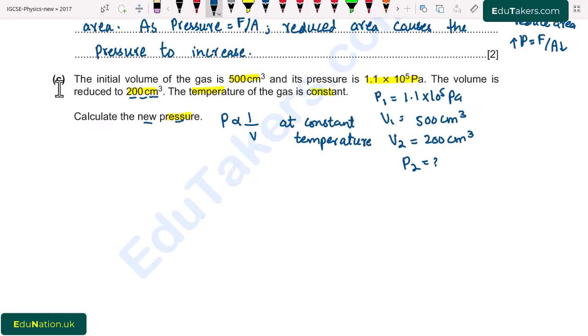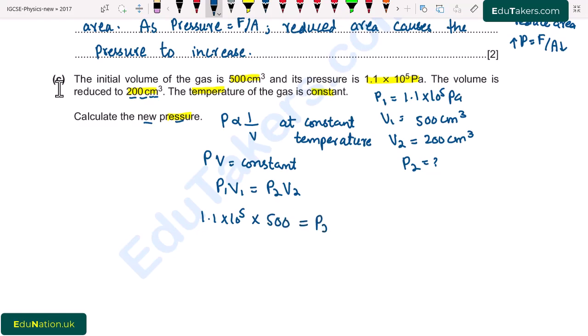So when we arrange this equation, it becomes PV is equal to constant, and we write it as P1V1 is equal to P2V2. So here P1 is given, 1.1 into 10 to the power 5, multiplied by volume 500 cubic centimeter.